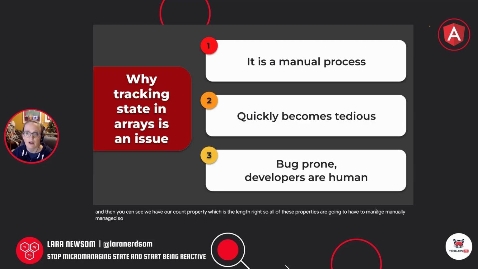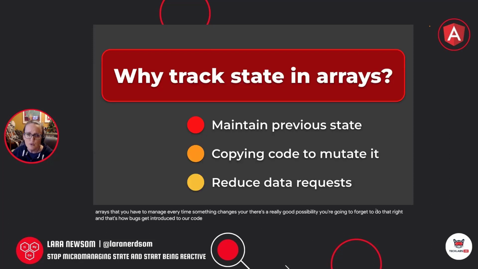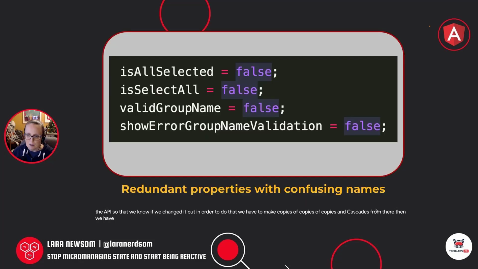So why is this an issue? Well, again, it's a manual process, and this quickly becomes tedious. When you've got 7 different arrays that you have to manage every time something changes, there's a really good possibility you're going to forget to do that, right? And that's how bugs get introduced to our code. So why do we track state in arrays in the first place? Well, it's usually to maintain a previous state, right? We're typically copying code so that we can mutate it. And it's an attempt to reduce data requests, right? So we want to keep track of the state that came from the API so that we know if we changed it. But in order to do that, we have to make copies of copies of copies, and it cascades from there.